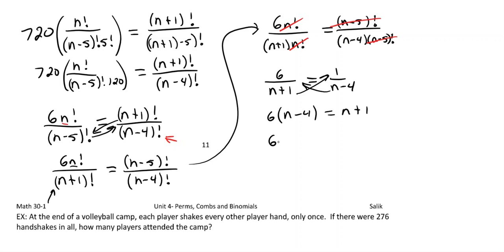So then 6n minus 24 is equal to n plus 1. Just getting things on the same side, we're going to end up with 5n is equal to 25. So n is equal to 5.